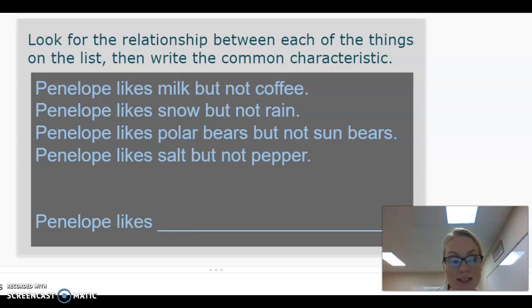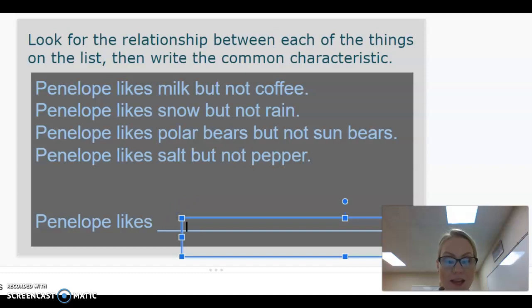So, as you can see, we have a relationship here, and our relationship is that they are things that are white. So, Penelope must like white. Must like white. So that is our relationship here. You will have, let's see, you have 5 other slides because I've done this one with you to complete. Good luck.